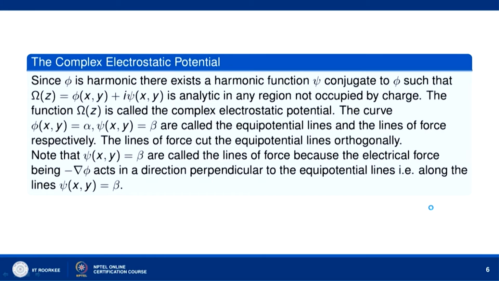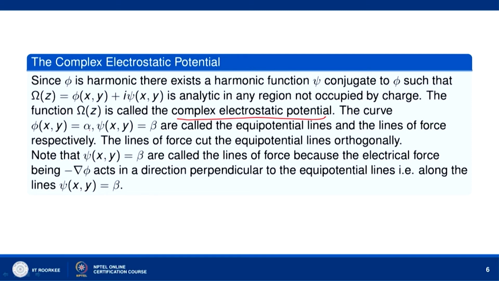Now, we have a harmonic function phi with us. So, we can find its corresponding conjugate harmonic function psi, such that the complex function omega z is equal to phi x y plus i psi x y. Phi x y is the real part of omega z and psi x y is the imaginary part of omega z. Now, this function is analytic in any region not occupied by the charge. The function omega z is called the complex electrostatic potential.